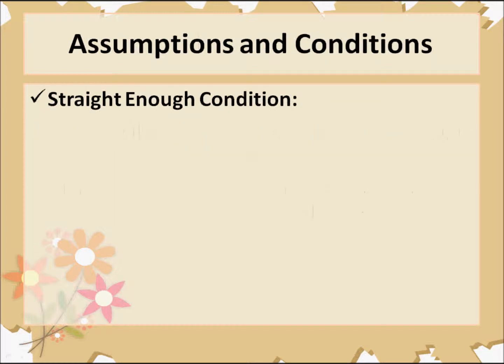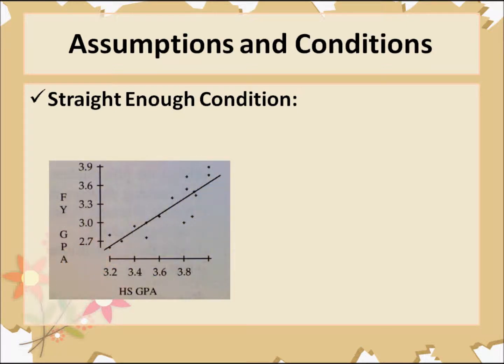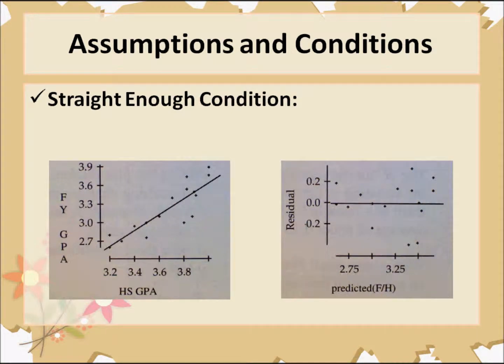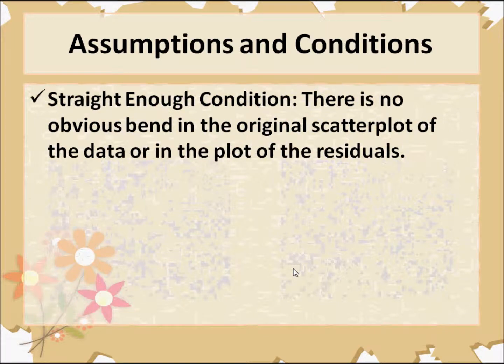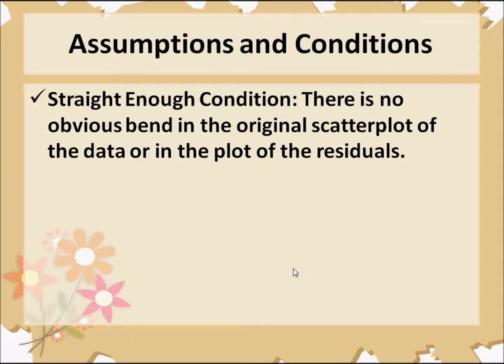Now we have to check our assumptions and conditions. The first one is called the straight enough condition. In order to evaluate that, we're going to look at the scatter plot and we're going to look at the residuals. As you notice, the scatter plot looks like the data that was plotted is fairly straight. There doesn't seem to be any curve. And if you look at the residuals, they look pretty scattered also. So in this case, there's no obvious bend in the original scatter plot or in the plot of the residuals.